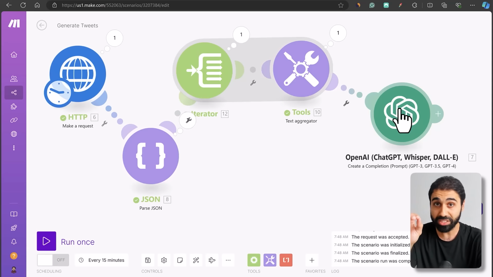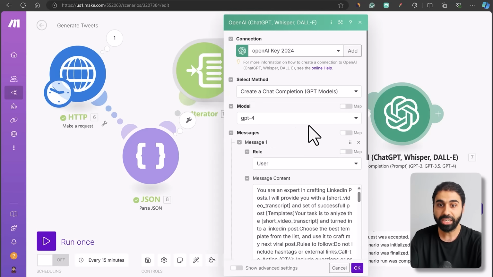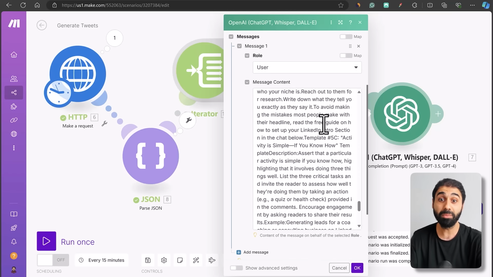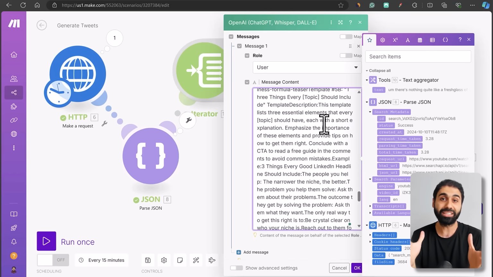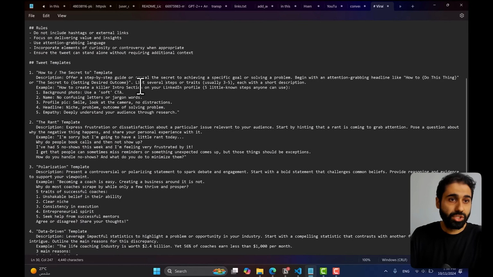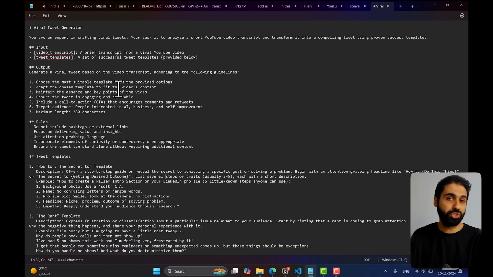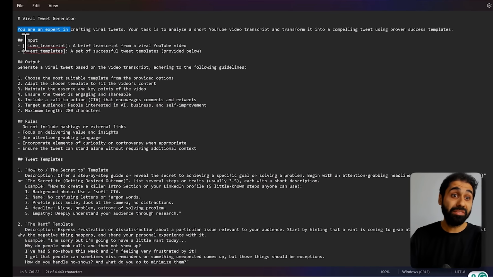Now please focus on this. I will open and you will see here we have this long prompt, and this is one of the most important factors for this system to be successful. So this is the full power prompt I'm using for this AI system. Maybe you watched my prompt engineering courses before and videos here on my channel. Usually we start by assigning a role for the AI. So I'm telling the AI here to craft viral tweets and then giving it the input.